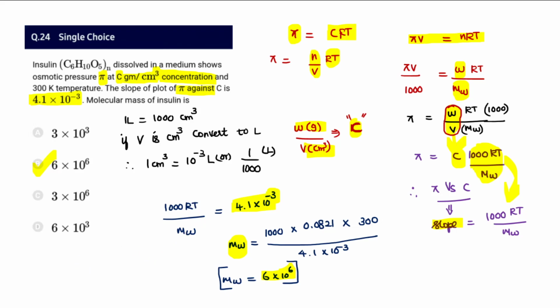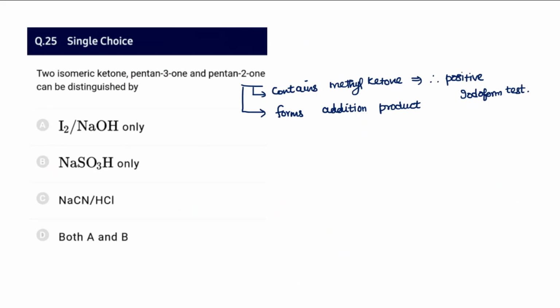And next is question number 25. Two isomeric ketones, pentan-3-one and pentan-2-one, how can they be distinguished? Iodine and NaOH only, because pentan-2-one contains a methyl ketone and gives a positive iodoform test, and it forms an addition product. So for 25, both A and B appear to be the correct answer. It can be